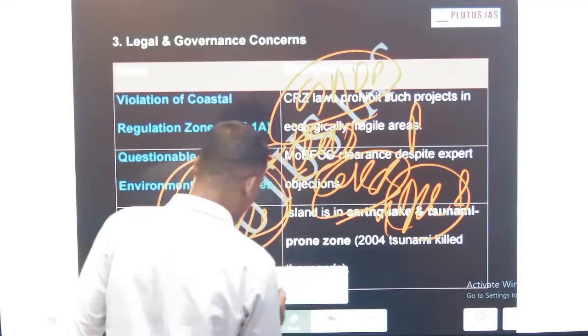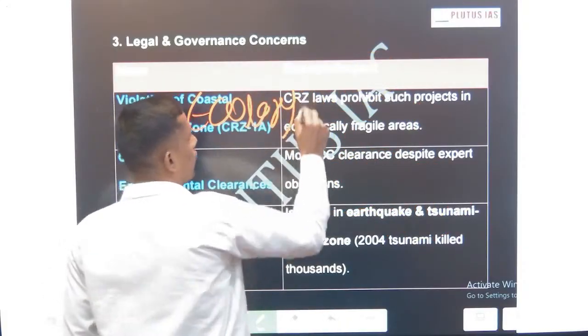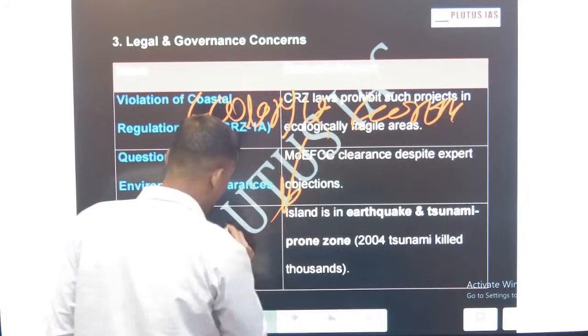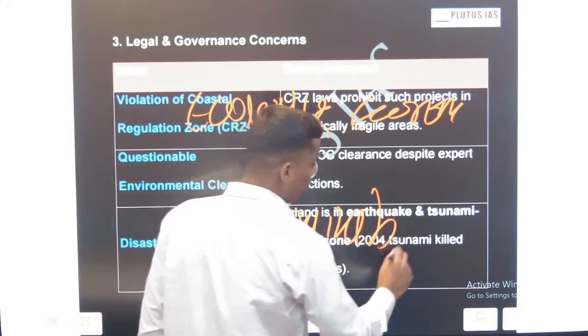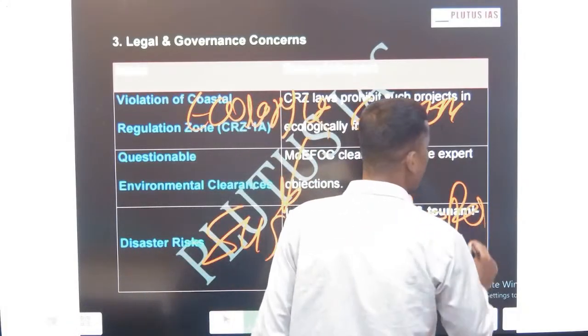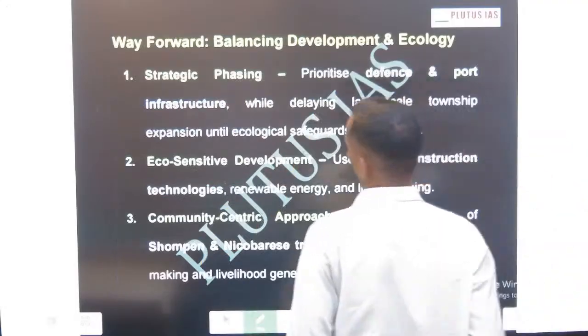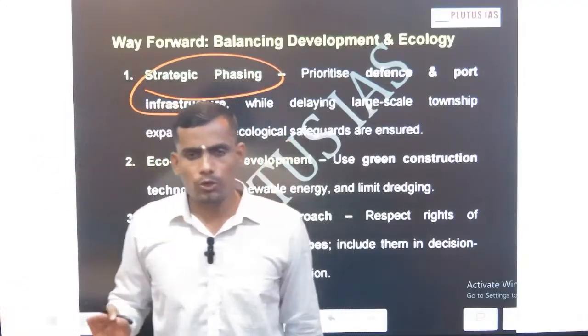How can we make ecology and economy converge? That leads to sustainable development, and the sustainable development approach suggested by the Niti Aayog report 2021 is mentioned as below. First, what is important for us?